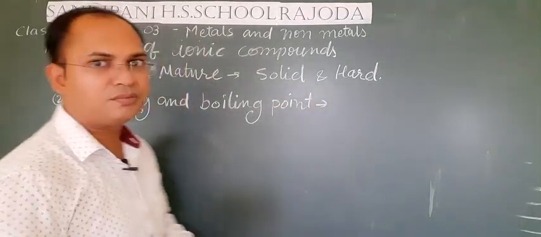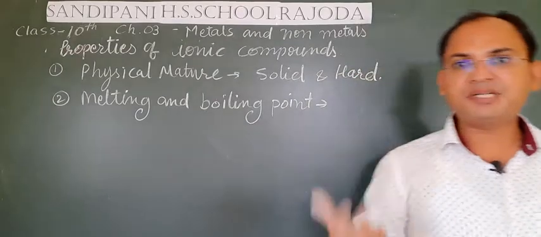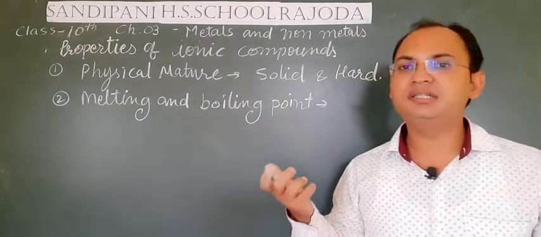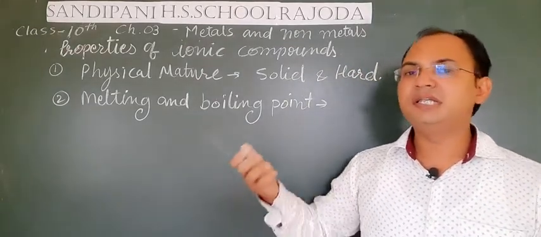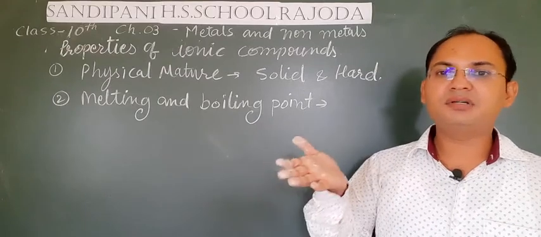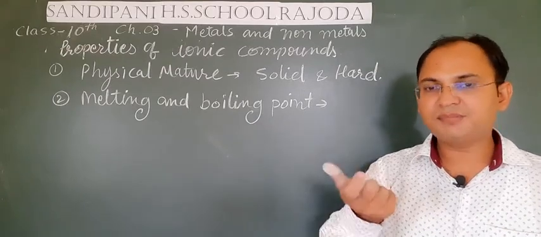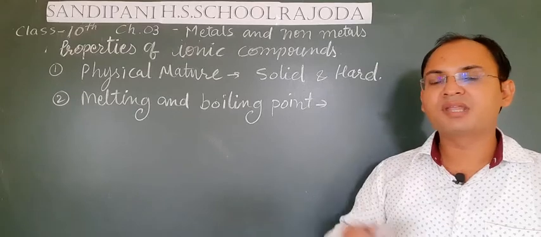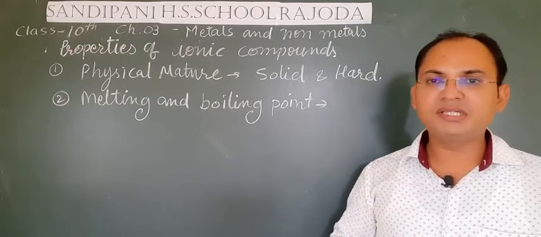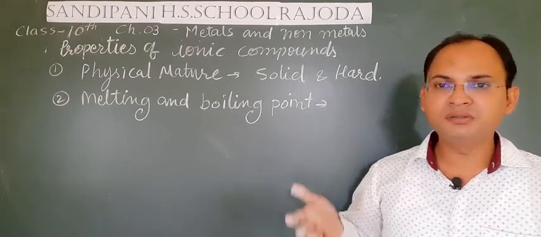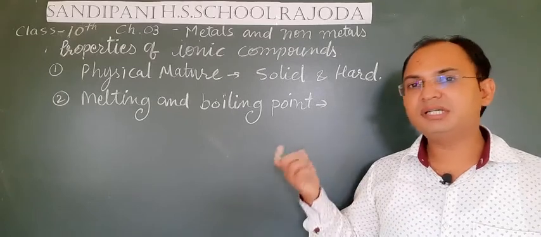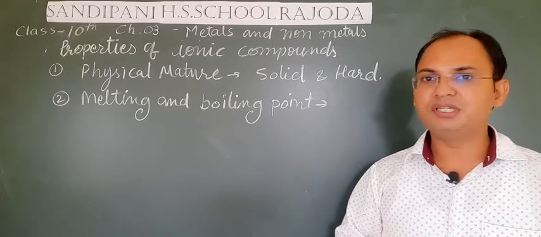The meaning of melting and boiling point, students, is that the temperature at which an ionic compound melts, converting into liquid, is known as its melting point, and the temperature at which it starts converting into vapor is known as its boiling point.